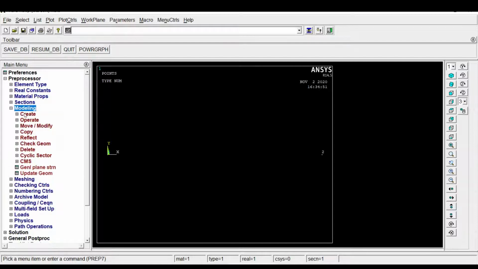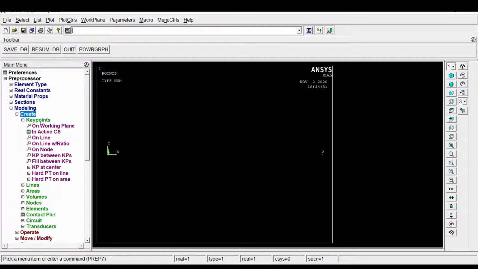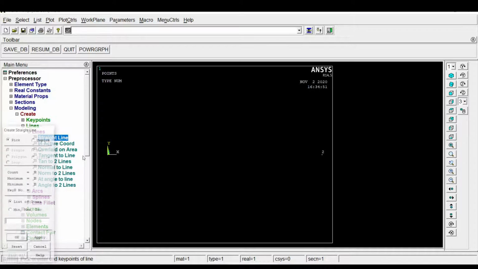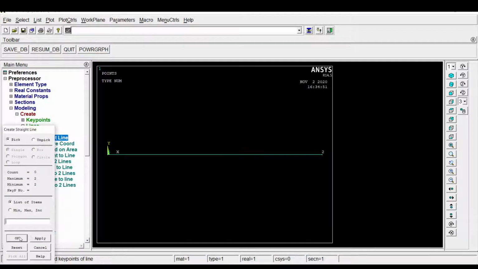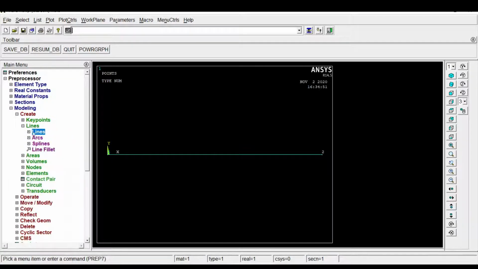Now create the line between these two key points, like a straight line option. So the line is created.